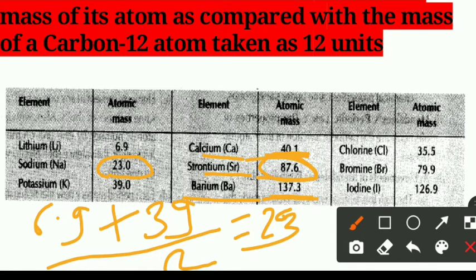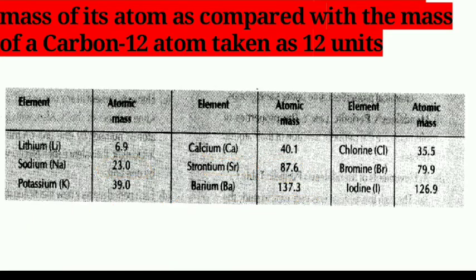Thus, these triads show that the middle element's atomic mass is the average of the other two elements in the group, that is Dobereiner's triad.